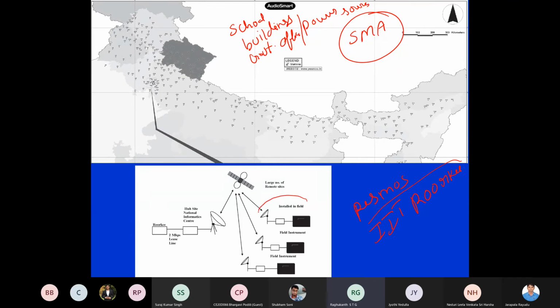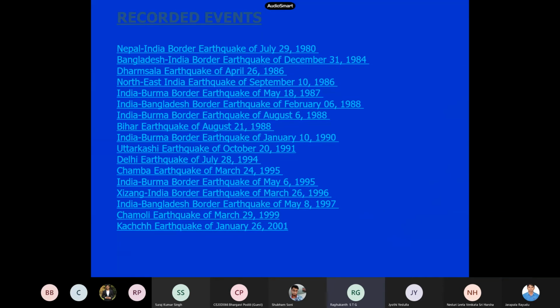So each instrument will have a satellite link and other things. Sitting in Roorkee, they can download all the data from these instruments. Otherwise, you have to go to that place every year, copy the hard disk, and then restart the hard disk itself. Okay, so now these events, this is the older data in India.